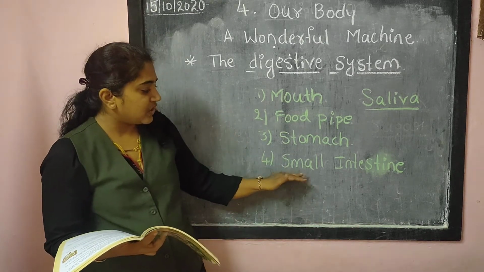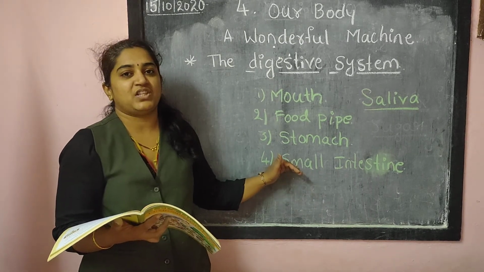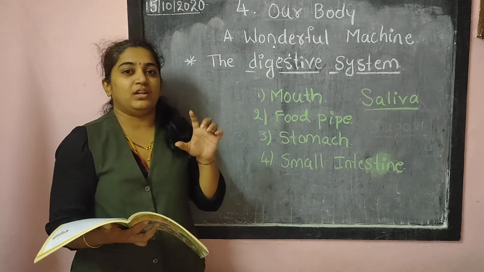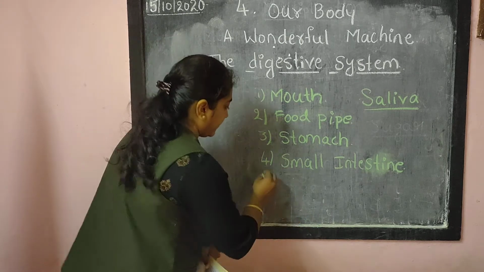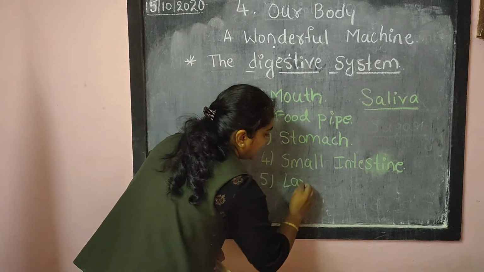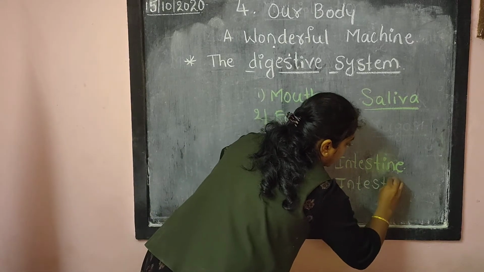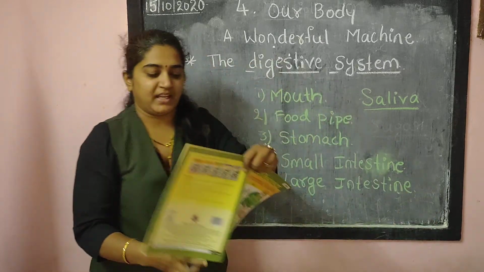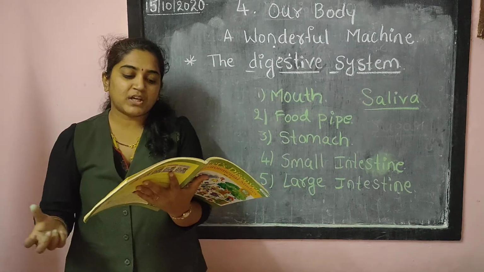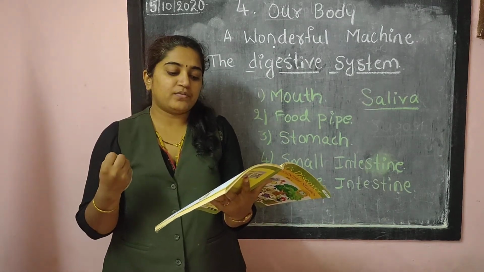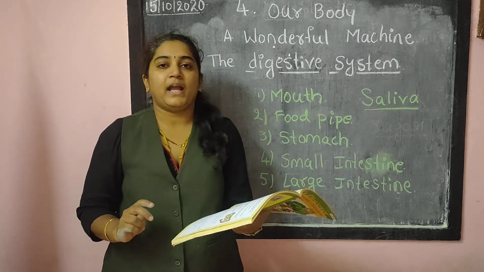So here in this step, some part of the food is not digested. That undigested food will go to the large intestine. Okay. The last is the large intestine. In the large intestine, the walls absorb the water, and the rest of the undigested food is thrown out of the body through the anus.